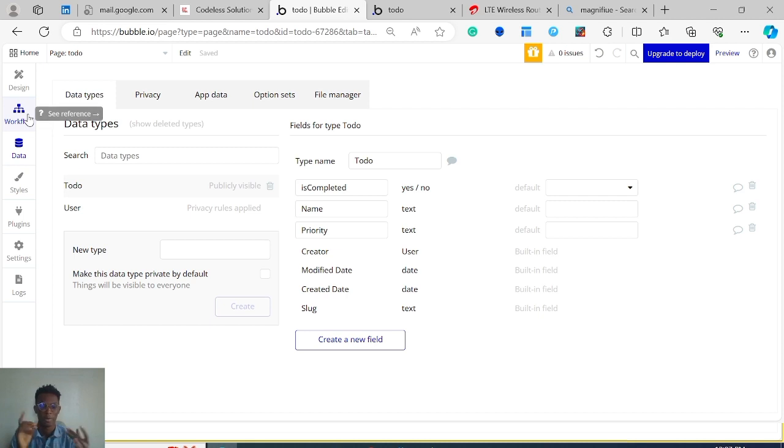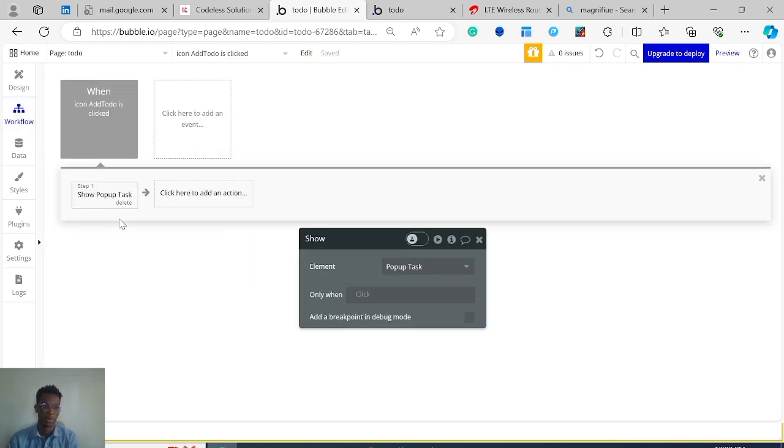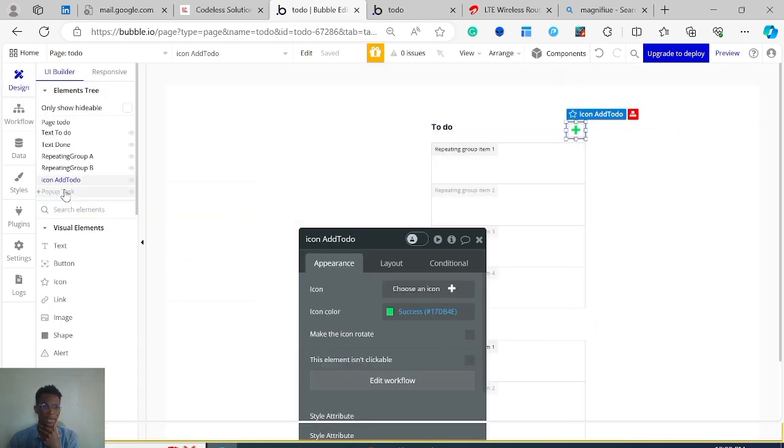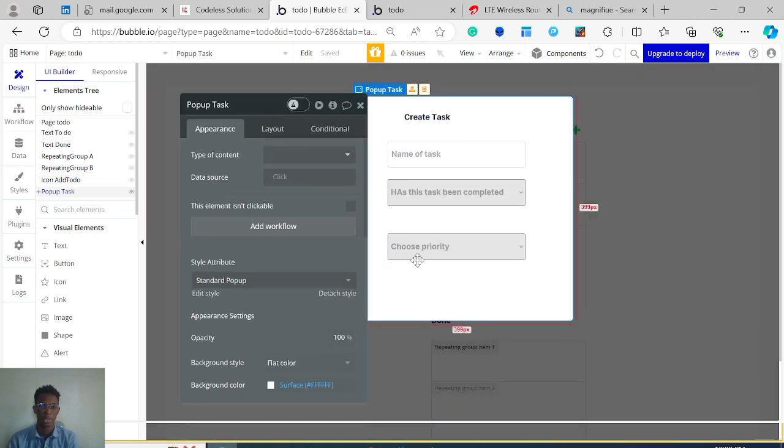So we've come a long way. We've created our UI, we have our pop-up, we have our input fields, we even have our workflow to show the pop-up. All that's left is taking all that data, storing it inside the database, and then displaying it inside our lists. Okay, so let's come back here. Now, we show the pop-up. The next thing is when the pop-up is closed, we're assuming you're done entering information, we want to save that information in the database. So inside the pop-up, I'm just going to create a button. I didn't add it earlier because we didn't need it, but now obviously we need it.